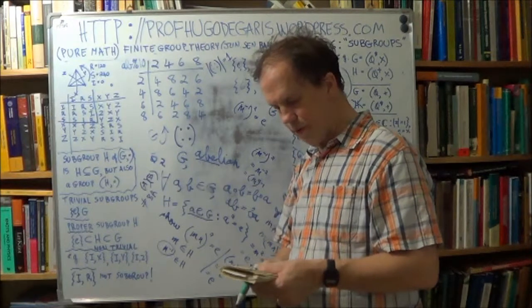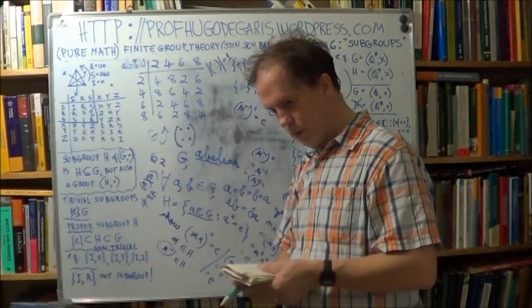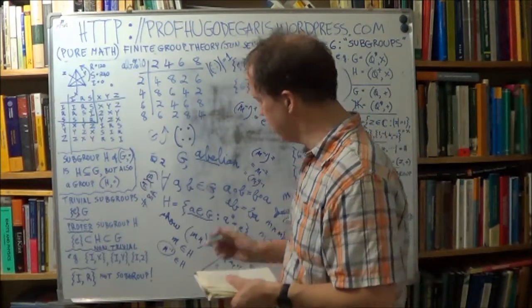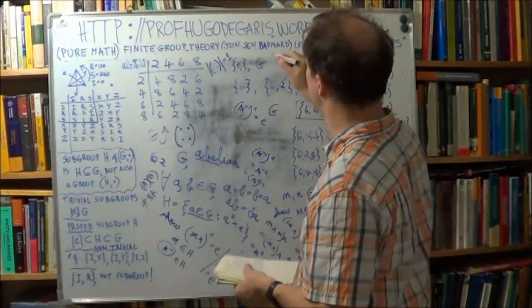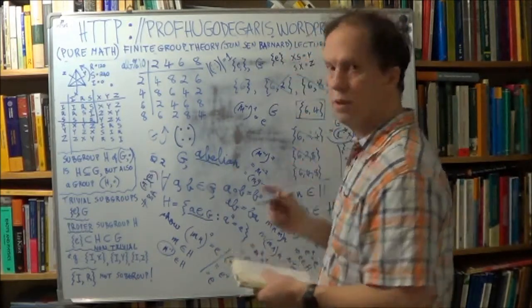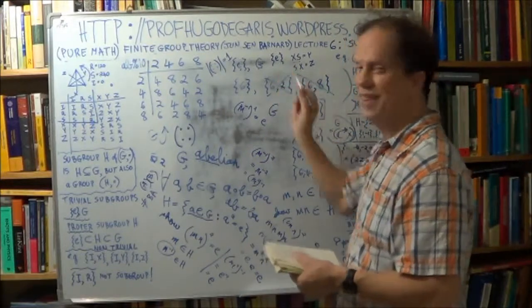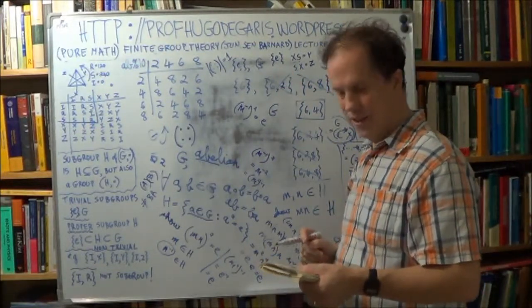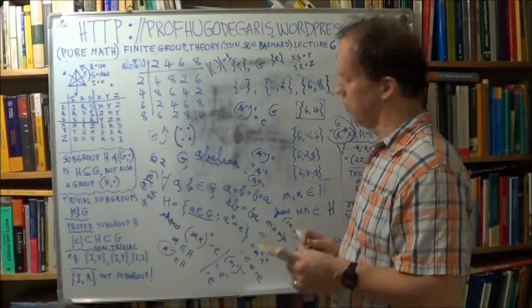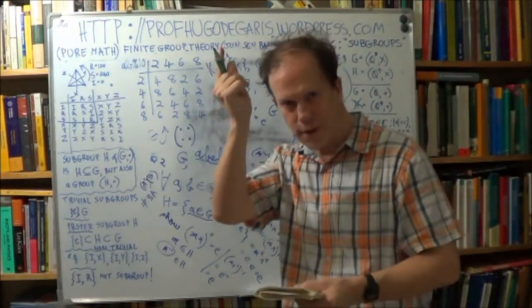All groups have proper subgroups. Well, that's obviously false, right? Because consider the trivial group, with just one element, order 1. Okay? Does it have a proper subgroup? No. So therefore, all, you see that word all, the red flag goes up.